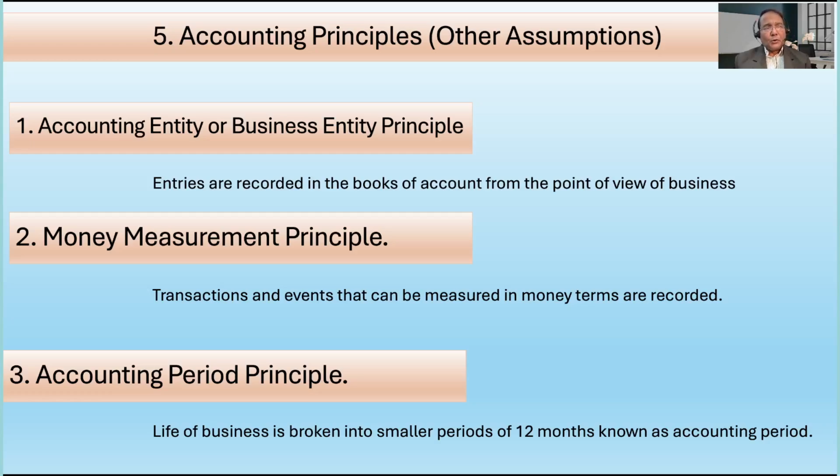Now, however good or efficient the management team is, it may have an impact of corresponding revenue growth in the organization, yet that is a qualitative aspect of management which cannot be entered in the books of accounts.